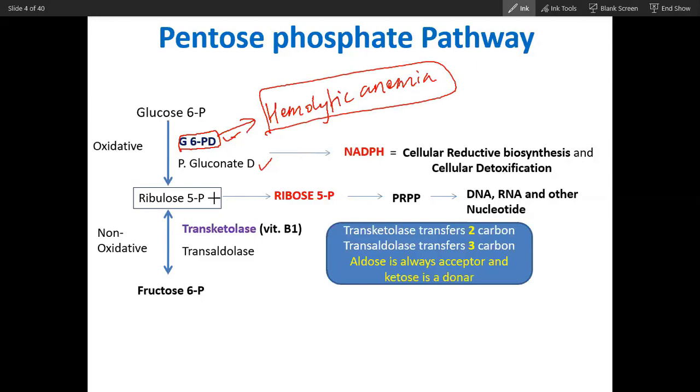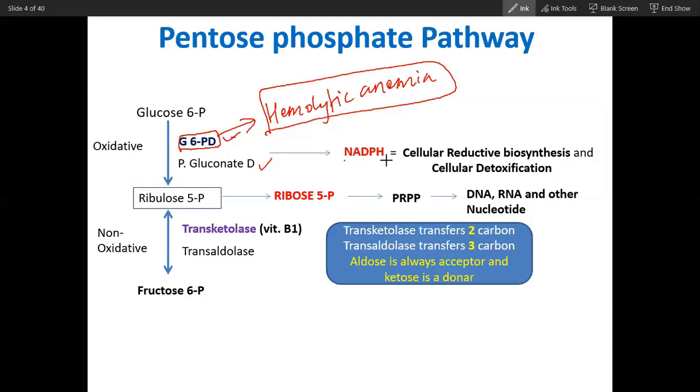This way you can easily remember the pathway. You don't have to go into detail of the pathway, just understand there are two phases. First is the oxidative phase, second is the non-oxidative phase. If you try to go through the pathway in detail, you will get confused and you will not remember things. The oxidative phase is dedicated to synthesis of NADPH, and NADPH cannot be synthesized from the non-oxidative phase. But ribose phosphate can be synthesized from the non-oxidative phase also, and that is why for synthesis of ribose 5-phosphate, ribulose 5-phosphate, the oxidative phase is not required. So remember this important thing.